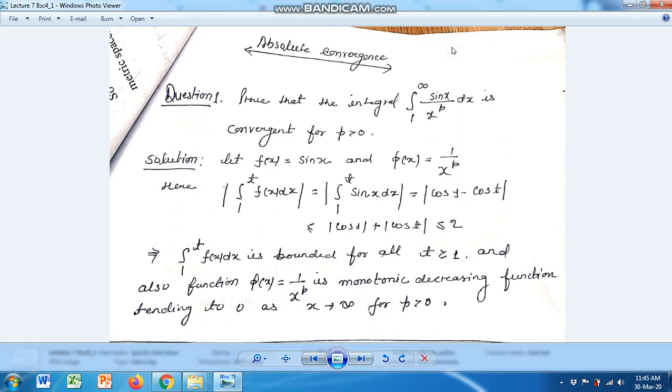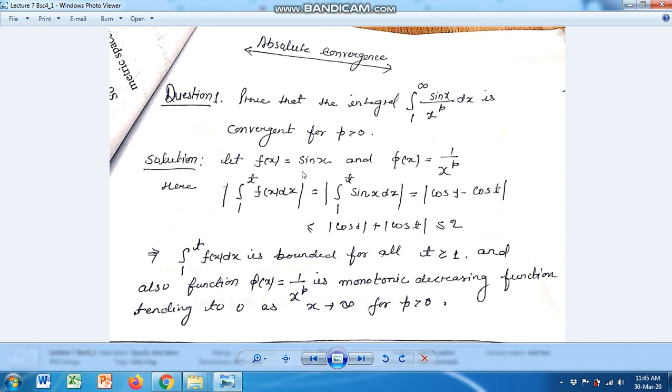Good afternoon, dear student. Today we will solve some more problems by using the Dirichlet test for the convergence of improper integrals. Our first problem is to prove that the integral from 1 to infinity of sin x upon x to the power p dx is convergent for p greater than 0.